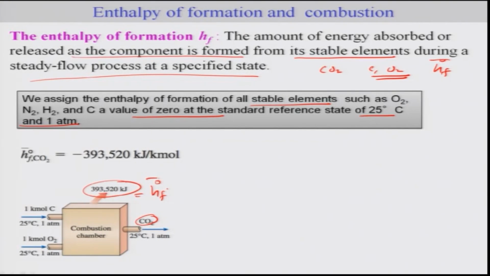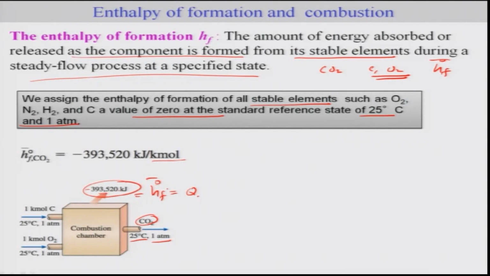This is a heat of formation. The 0 in the superscript stands for 25 degrees and 1 atmosphere, and the bar represents that it is in kilomole units. So this is your heat of formation, with a negative sign, your H bar f. Or this was nothing but Q itself, which is this.